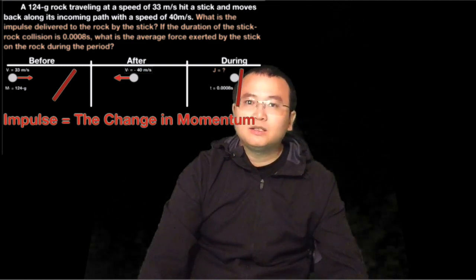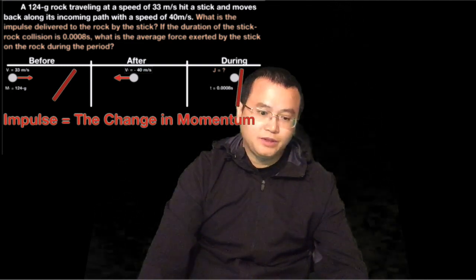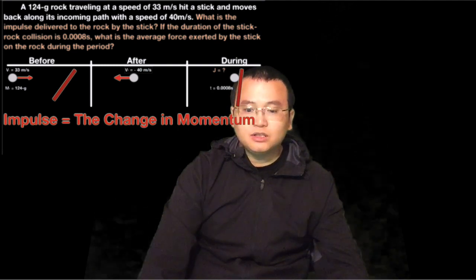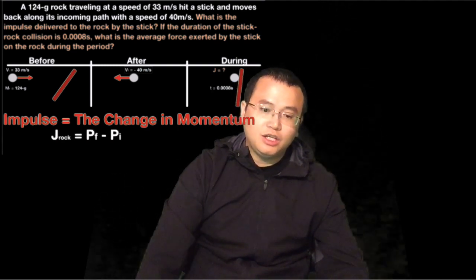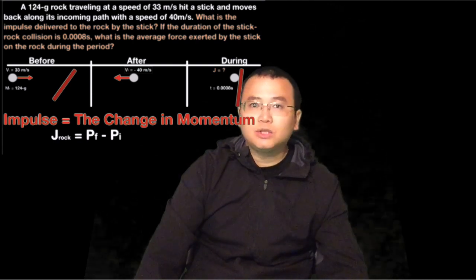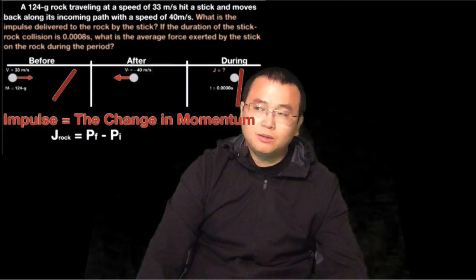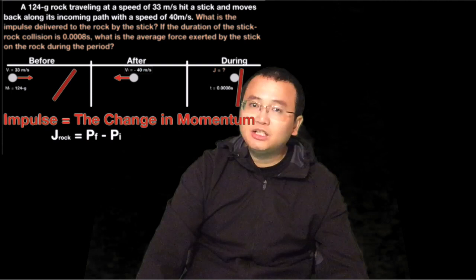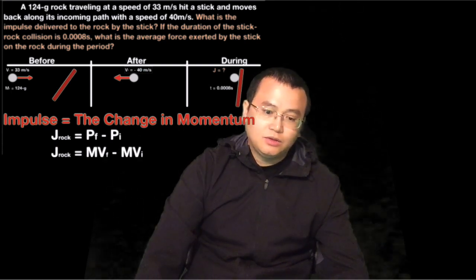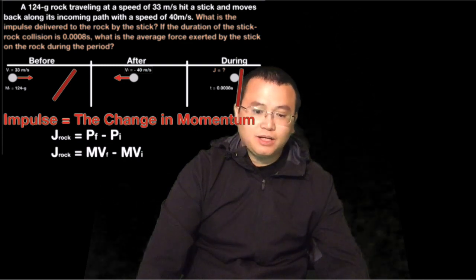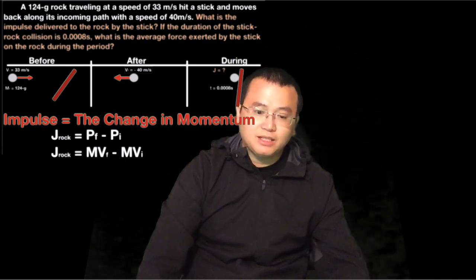Now we're going to bring in some algebra. The definition of impulse is the change in momentum, so the impulse on the rock is equal to the final momentum minus the initial momentum of the rock. We can expand that equation by writing m v_f minus m v_i.